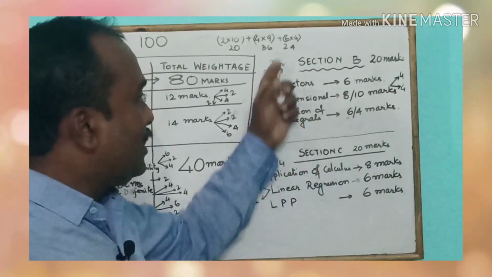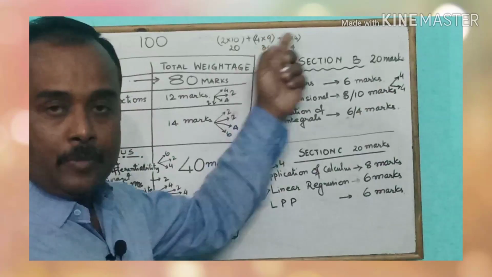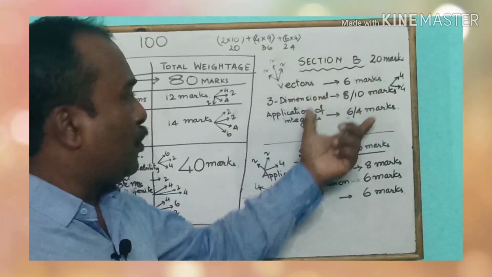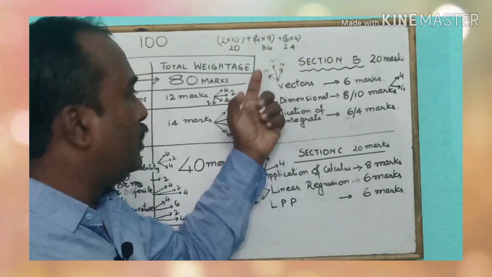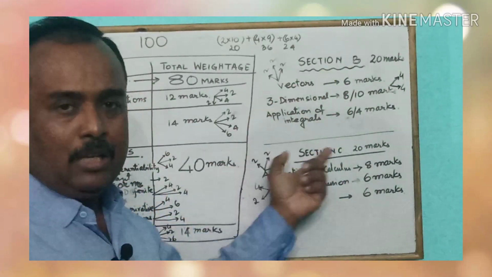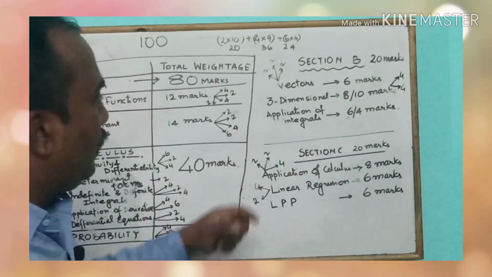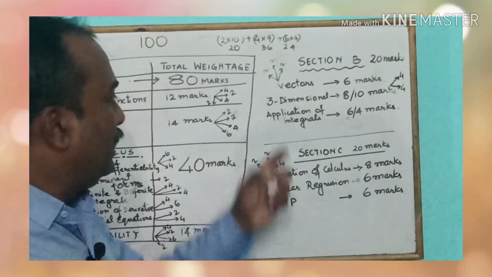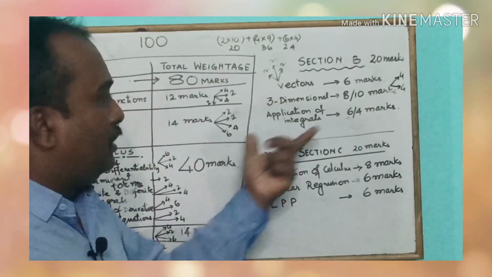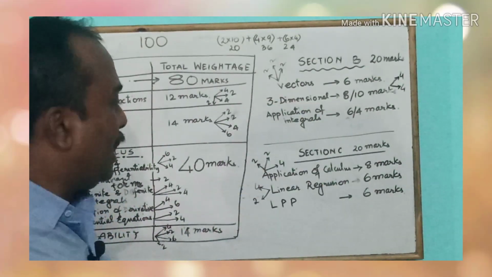So this is about section B, 20 marks. I suppose you get very easy questions from this part. So there is nothing to panic. If your concepts are very clear in 3-dimension, I think you will score good marks.